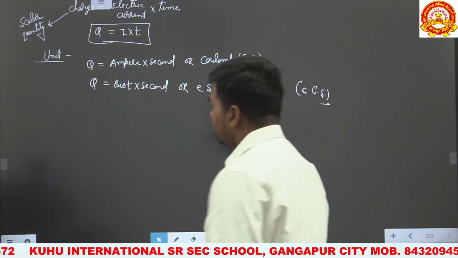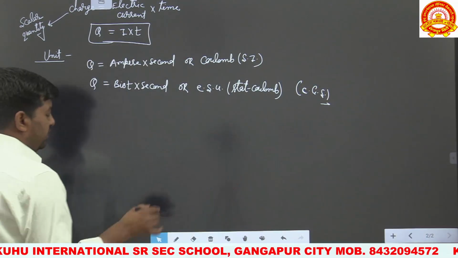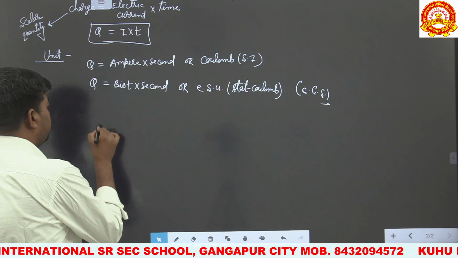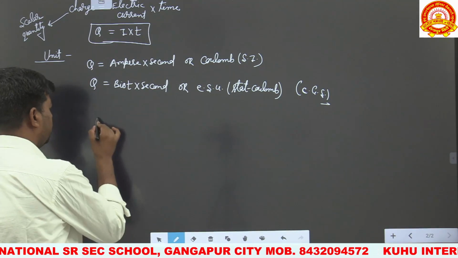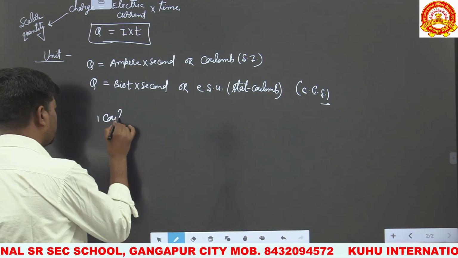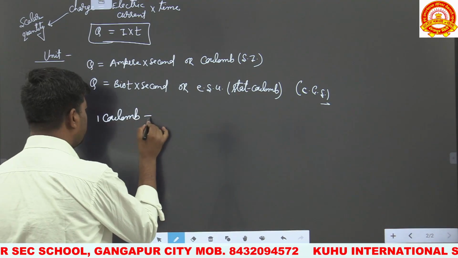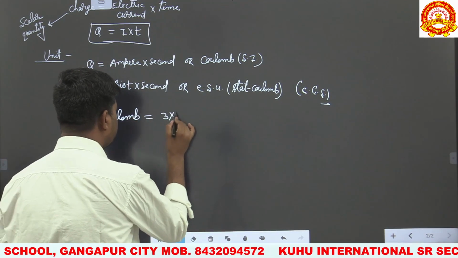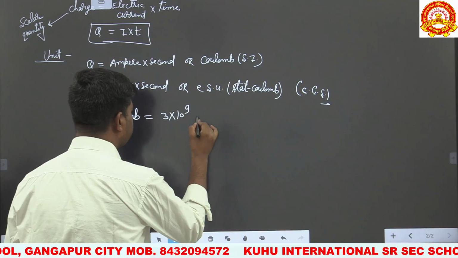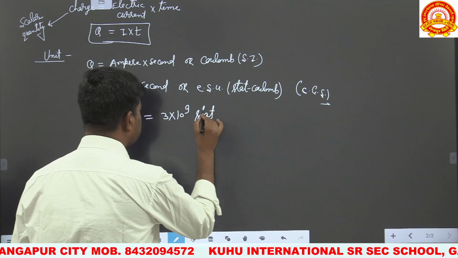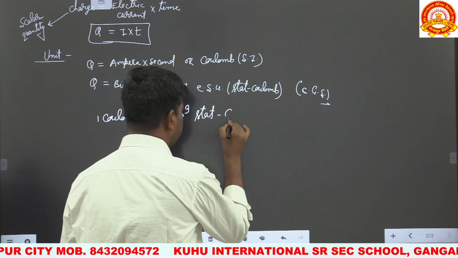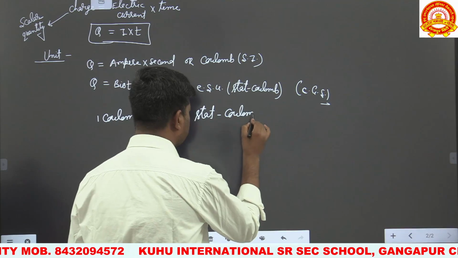We can say that 1 coulomb is equal to 3 into 10 raised to the power 9 stat coulomb. This is the relation between the CGS and SI units of charge.